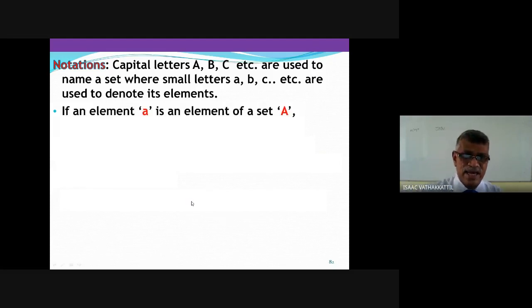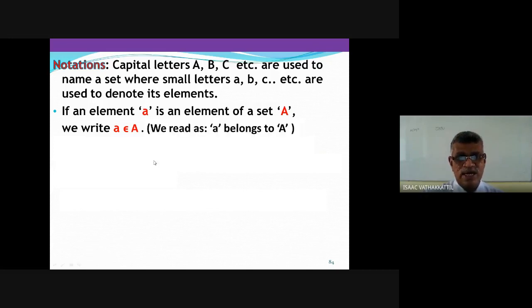If a is an element of the set A, we write a ∈ A. You see this epsilon, it's a Greek alphabet. We read this as a belongs to A, or you can simply say a is a member of A.